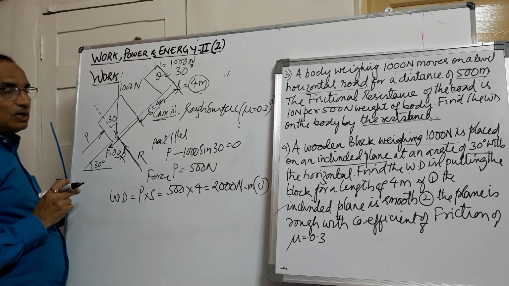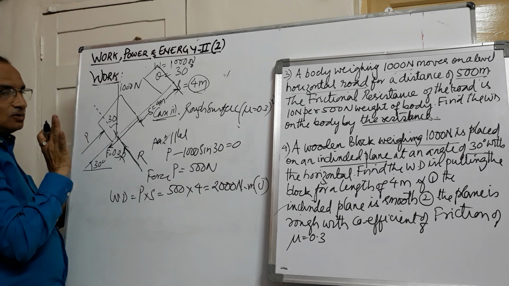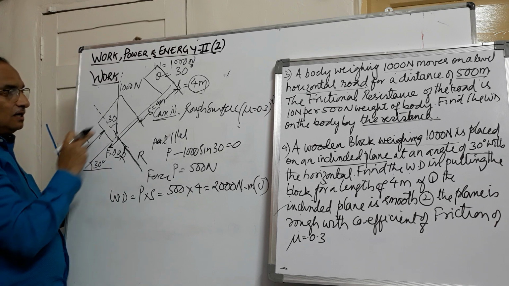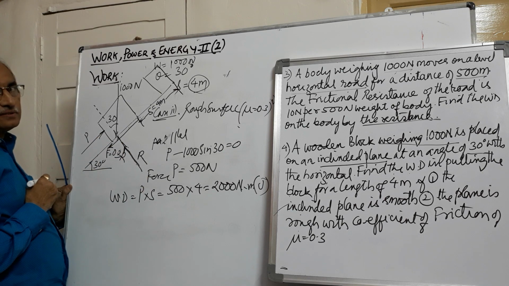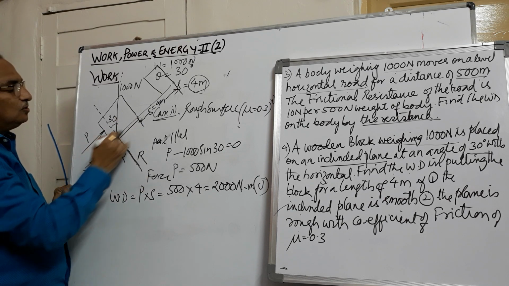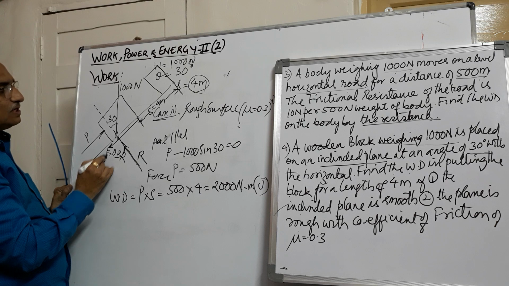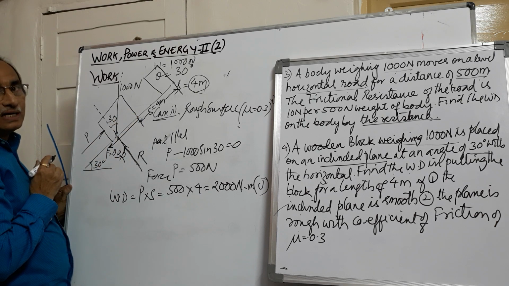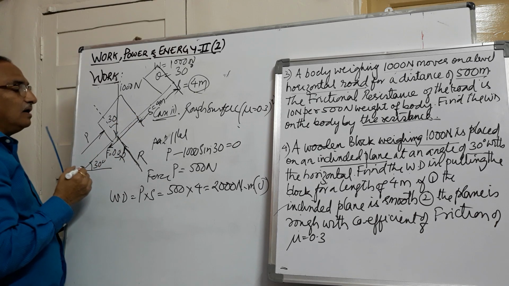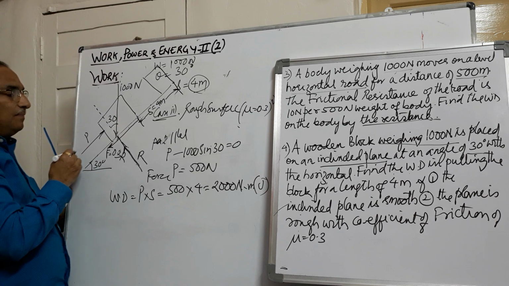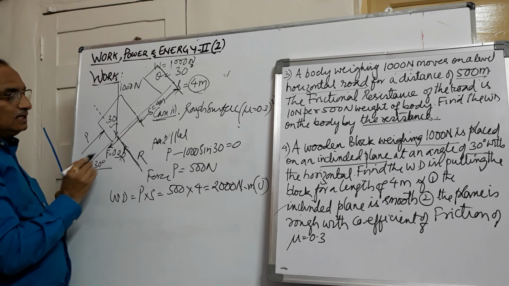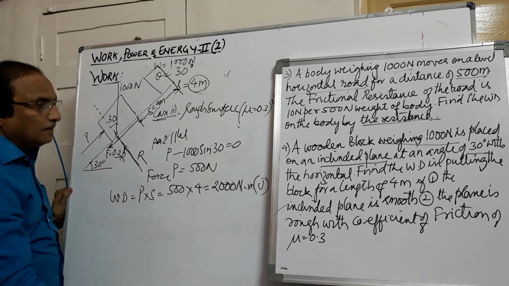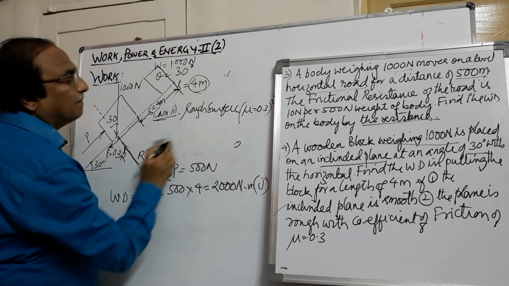So I have drawn the free body diagram. Weight of the body is given to you. P is the force that is acting. Whenever there is contact, there will be a reaction acting perpendicular to the surface. And there is a force of friction which is acting in the downward direction. Now we can find out the value of P. P is acting parallel to the plane. So for knowing the force parallel to the plane, we need this R. So let us resolve the forces.